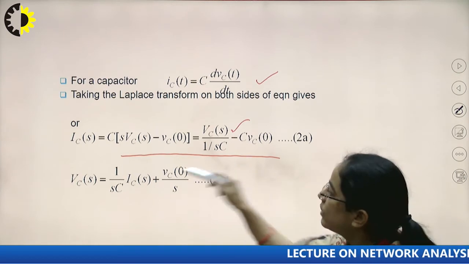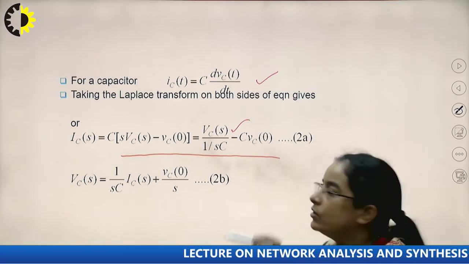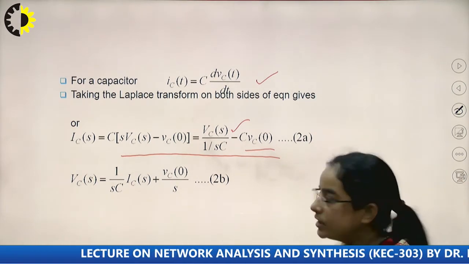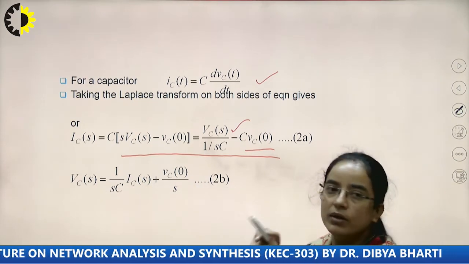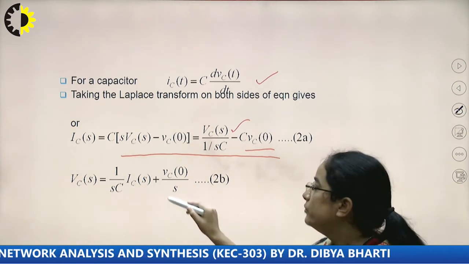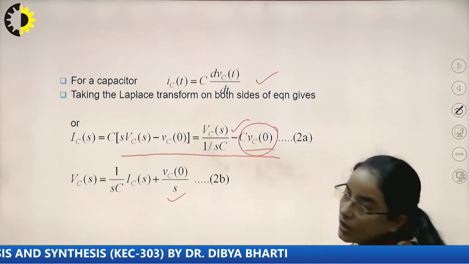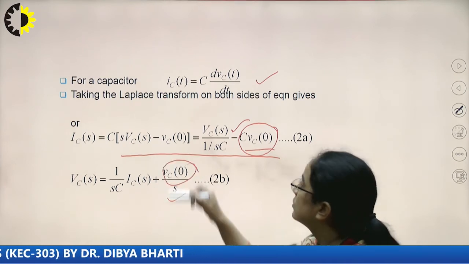That's why it is the current, V by Z is the I. In terms of voltages, we can write this also, VC(s) divided by 1 by sC plus VC(0) by s. Here this is the initial current through the capacitor, and this is the initial voltage.